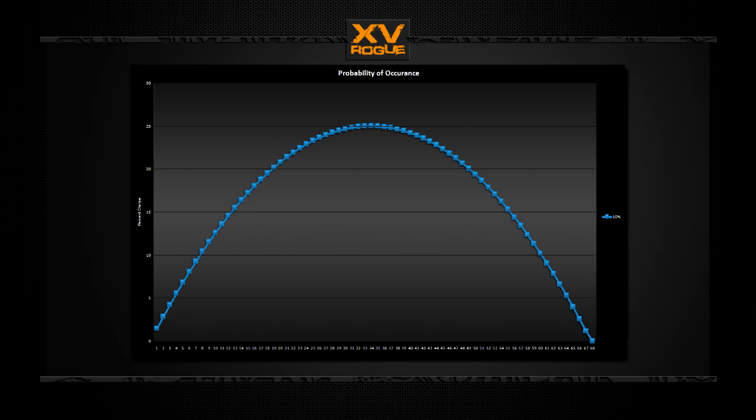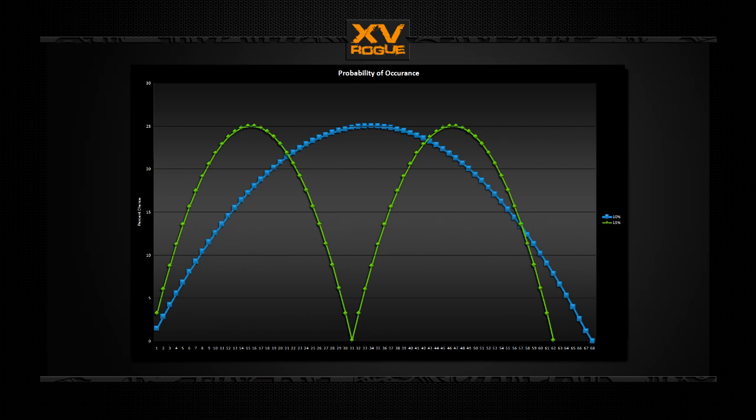Let's compare 10% to 15%. As we can see, the size of the curve is based on your percentage chance for success. The higher your percentage, the more narrow your cycle will be, with occurrences happening more frequently, as would be expected since it has a higher listed chance. The same pattern is demonstrated by 25%.